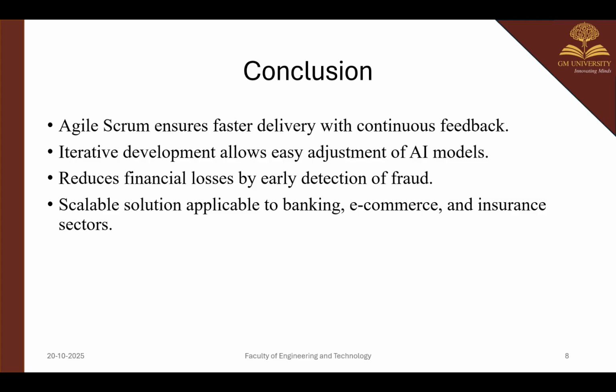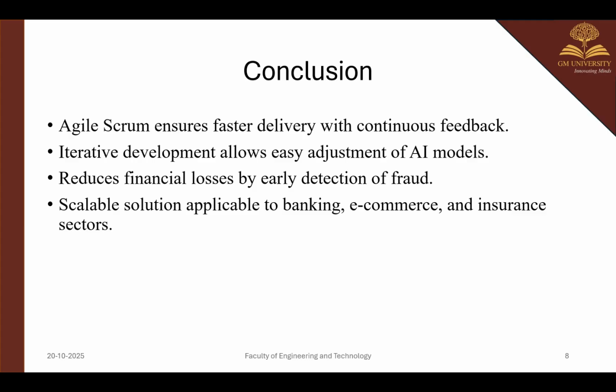Conclusion: Agile Scrum ensures faster delivery with continuous feedback. That's what people expect. If a person is involved in fraud and you get a notification or alert after some days, then that is of no use. So Agile Scrum ensures faster delivery, and before the person goes into the scam transaction, it is going to show the alert. Iterative development allows easy adjustment of AI models, reduces financial losses by early detection of fraud, and is a scalable solution applicable to banking, e-commerce, and insurance sectors.